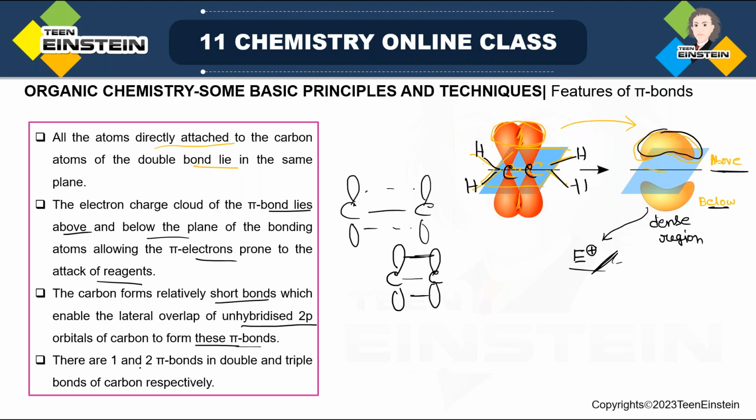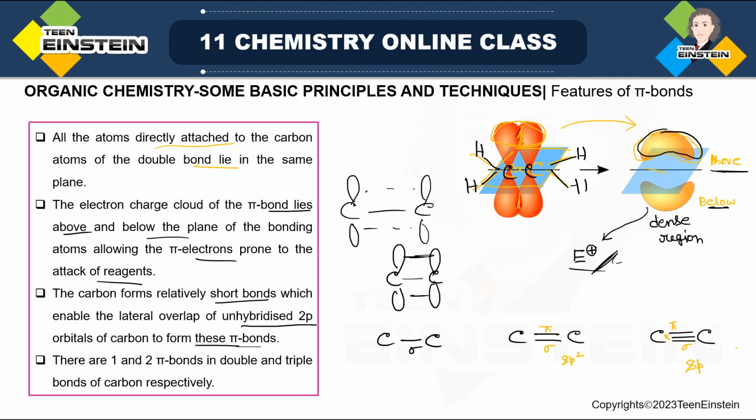And one more point, when you are having multiple bonds. Suppose a C-C single bond means what? There is only a sigma bond. But when there is a carbon-carbon multiple bond, double or triple bond, these are the only two possibilities. When there is a double bond, it is basically 1 sigma and 1 pi, and here the hybridization of carbon is sp2. And when there are 3 bonds, the first bond is sigma, this is pi, this is also pi, and here the hybridization is sp.